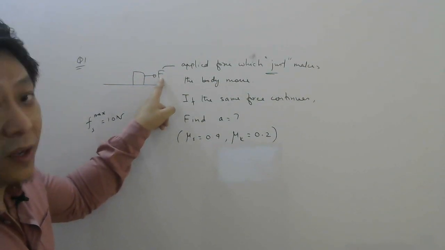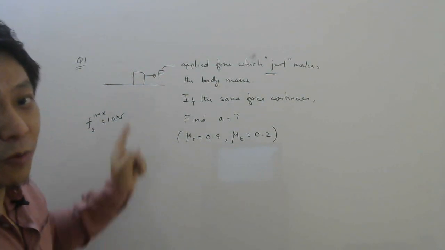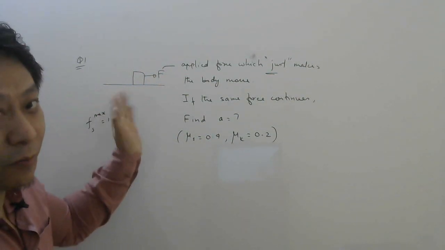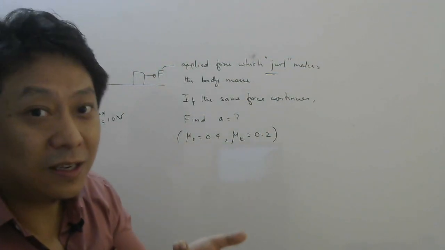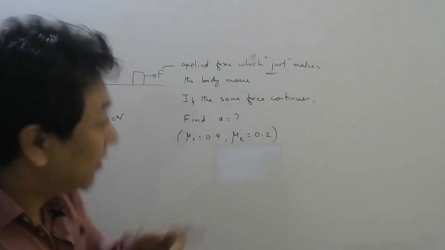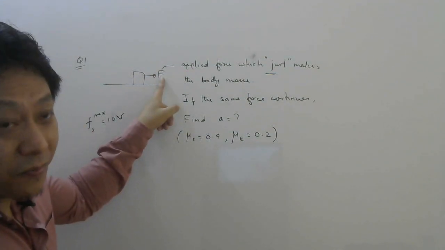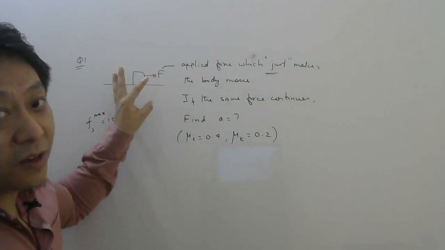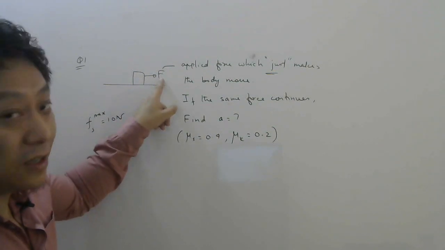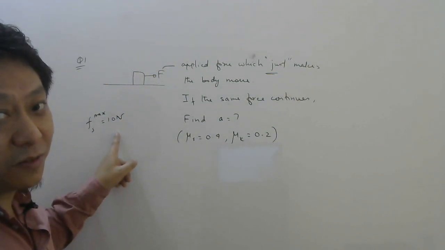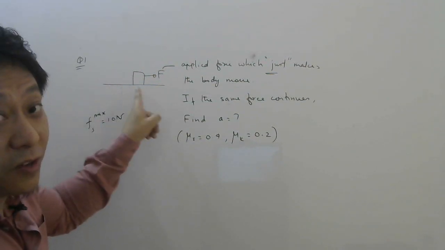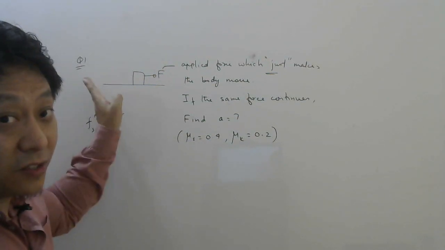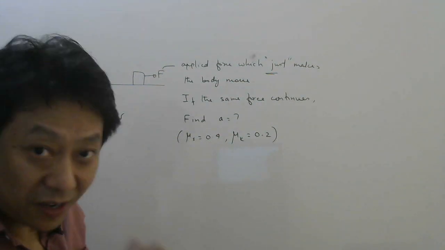So suppose you apply 8 Newton. So what will be static friction? Well, it will try to balance the applied force. Since static friction can go up to 10, easily it can reach 8 Newton, right? So if you apply 8 Newton, will the body move or will it be at rest? Well, since 8 Newton is less than maximum static friction, the body will be at rest. And that time what will be static friction? 8 Newton, because static friction is always equal to applied force, right?